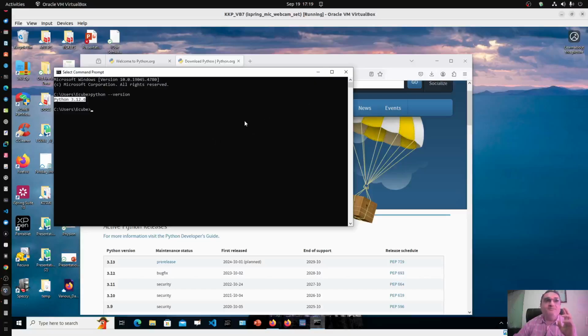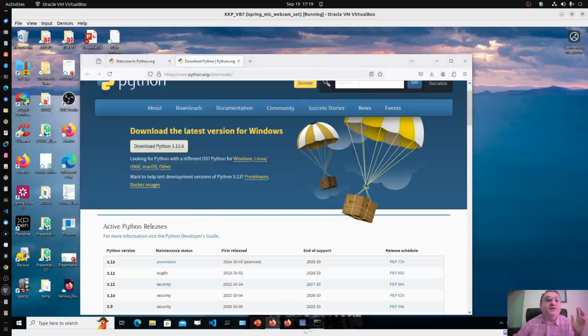Actually, you might require some older version also, but we will see how to do that when we explain the working of virtual environments. Now Python is installed on Windows.